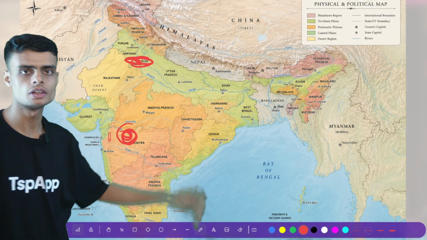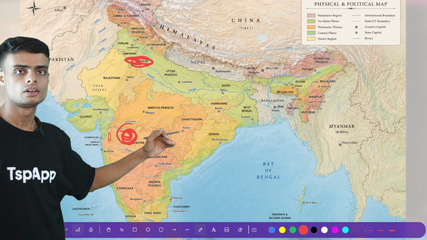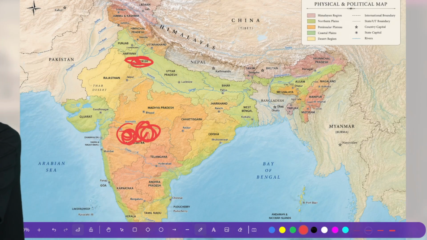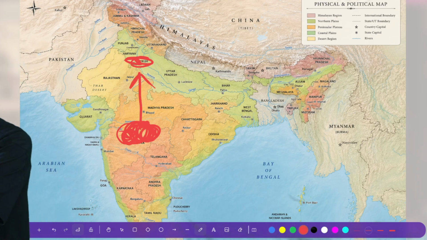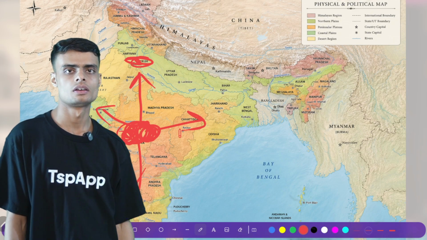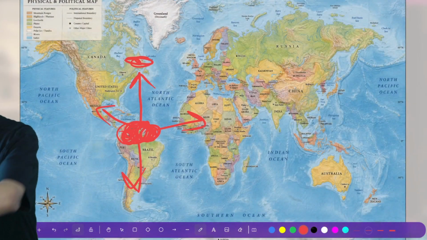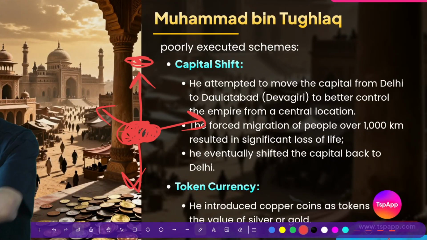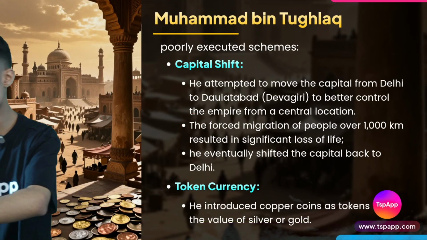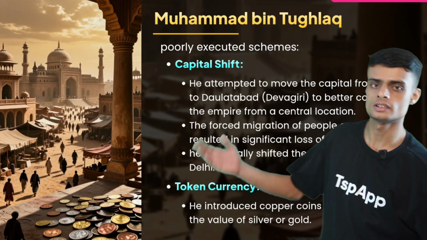In this way, if we shift the capital to Maharashtra, in the central part of India, suppose here is the capital of India, we will be able to manage the north as well as the south, the west part as well as the eastern part of the kingdom easily. So he shifted the capital. He ordered all the people living in Delhi to move to the new capital that he was building. He called the capital Daulatabad. Daulatabad, in the sense, it will be a very rich capital.